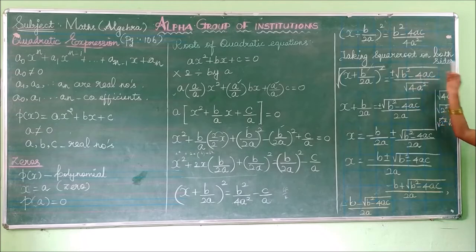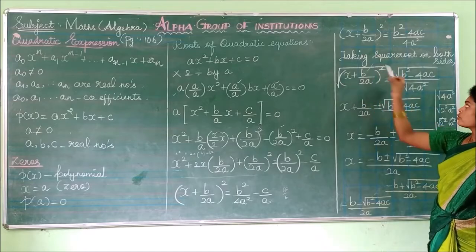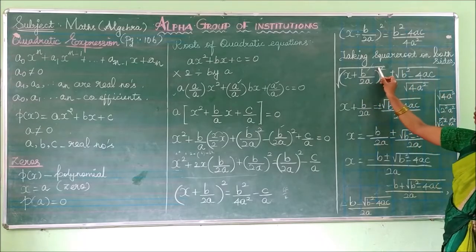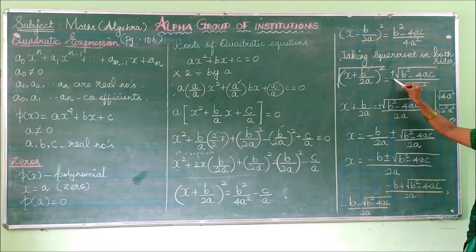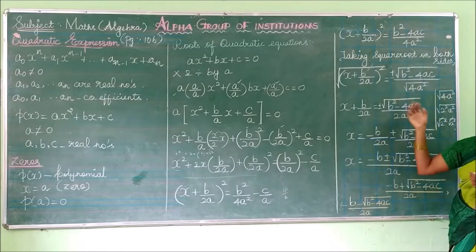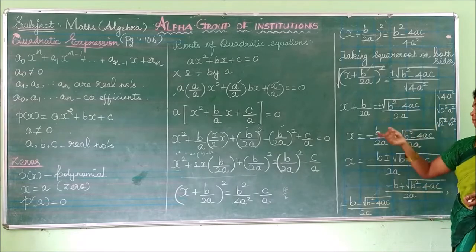Now we have to take square root on both sides. Then only it will be cancelled. The square value will be cancelled. So take square root for both the terms. The square and square root will be cancelled. Here you have to split and write the square root. If you are splitting the square root, the root of b square minus 4ac divided by root of 4a square. So since you are taking square root, you have to put plus or minus sign before that square root, on the right hand side only.